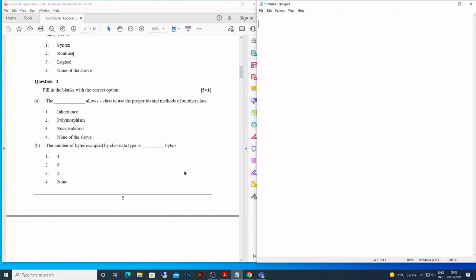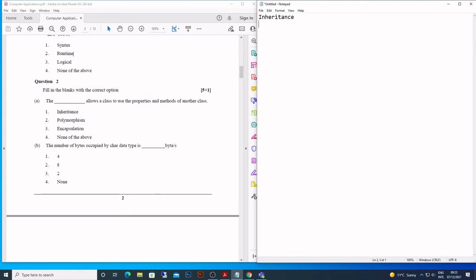And the next one is: allows a class to use the properties and methods of another class. Well, I told you, inheritance. It's like you inherit features from your parents, I told you, or you inherit wealth from your parents. So you can use your parents' wealth. The same way Java allows a superclass's methods and variables to be used in a subclass. That is what is known as inheritance.